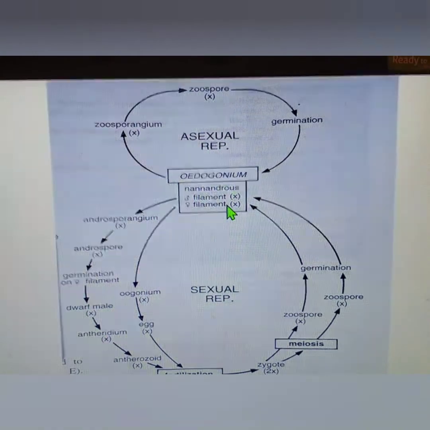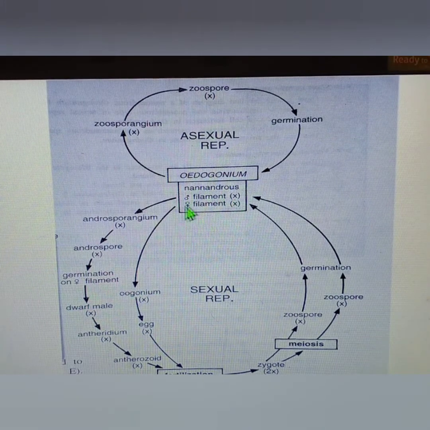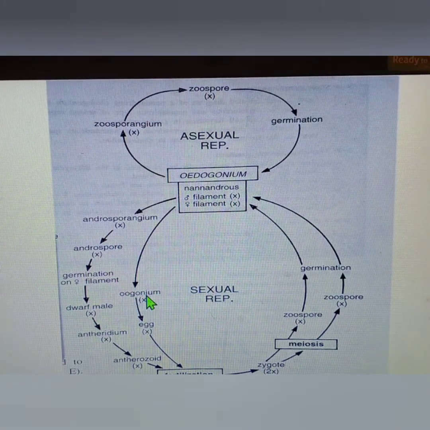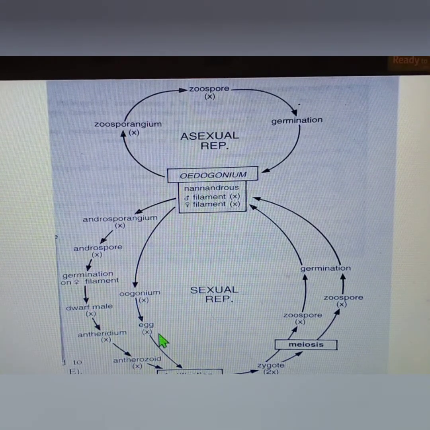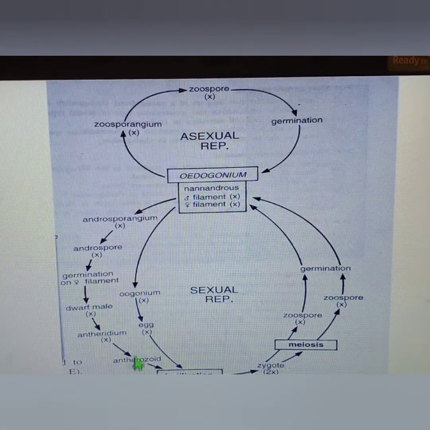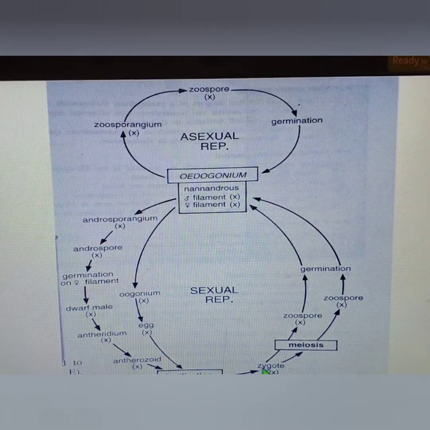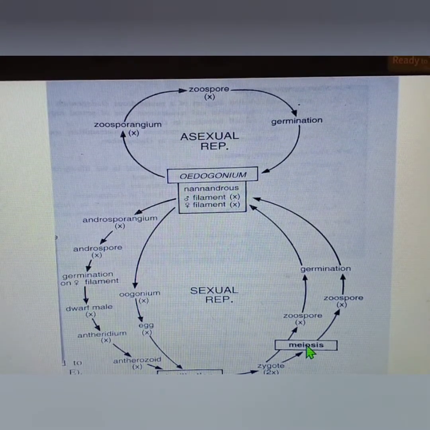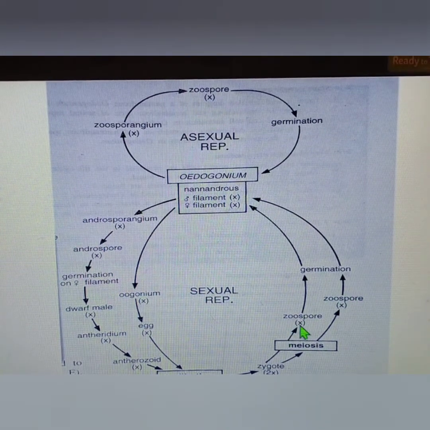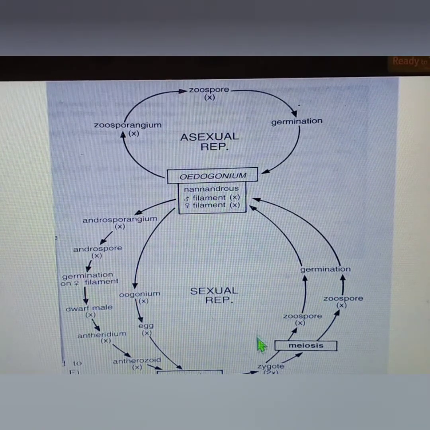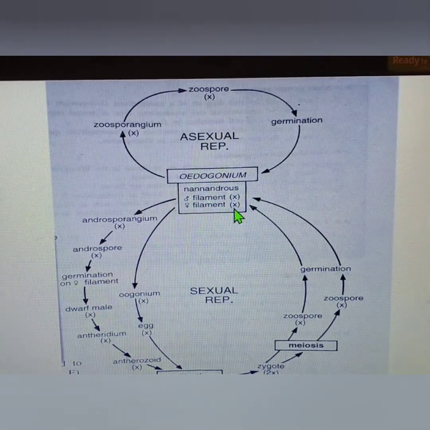And in case of the female filament, it's the same thing as in Macrandrous, where the filament will act as the oogonium and will give rise to the egg nucleus, that is the female gamete. When these two haploid gametes fuse together during fertilization, they will give rise to a diploid zygote. And again, they will undergo meiosis to give rise to haploid zoospores, one from the male and one from the female. So these zoospores, upon germination, will give rise to the male and the female filament.